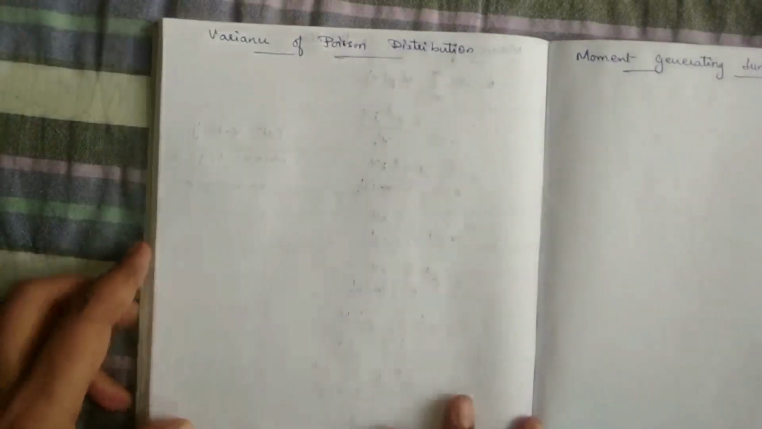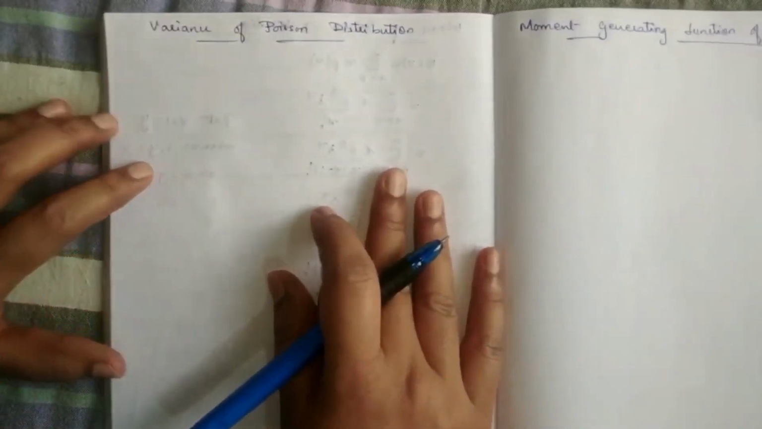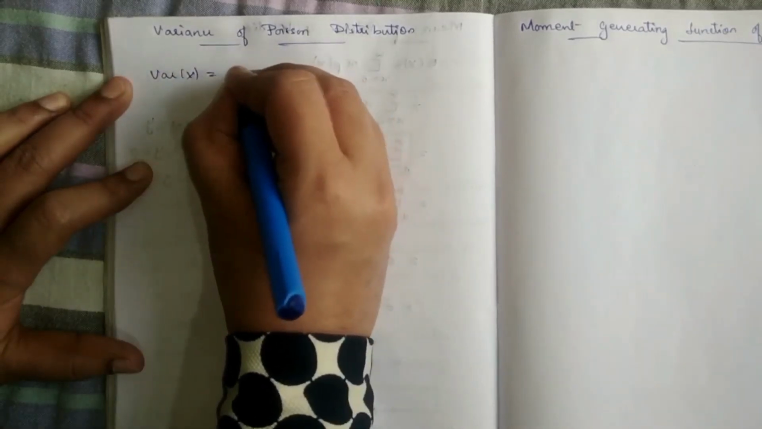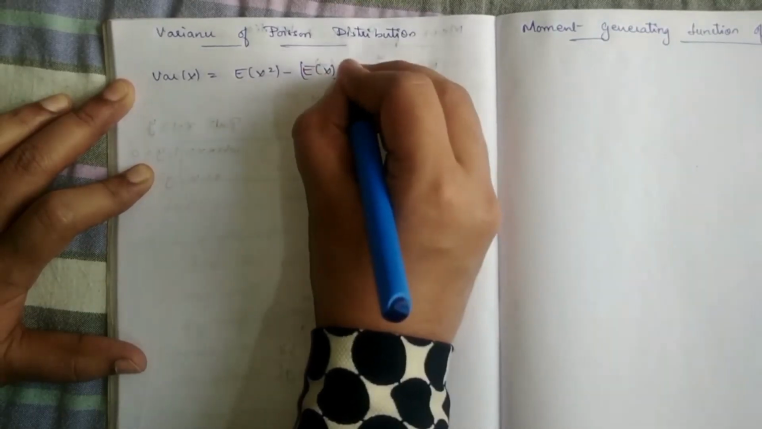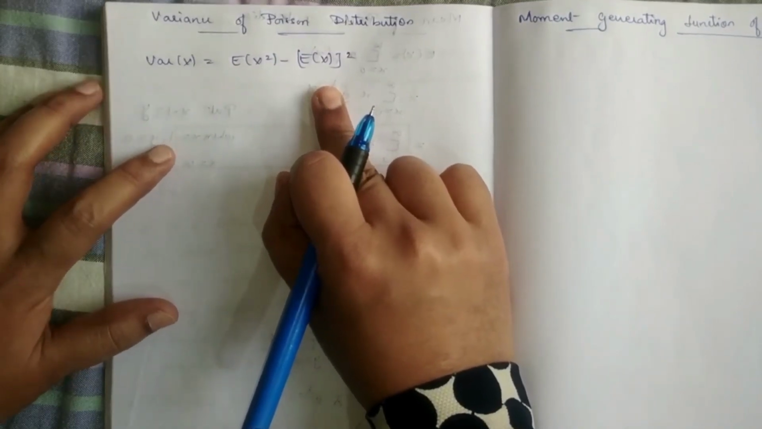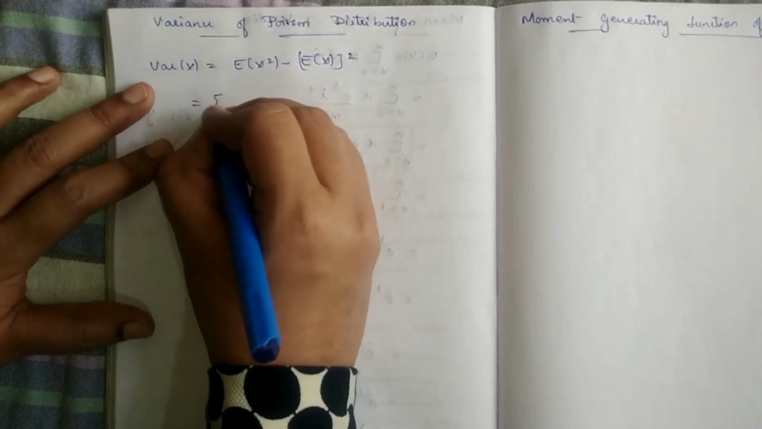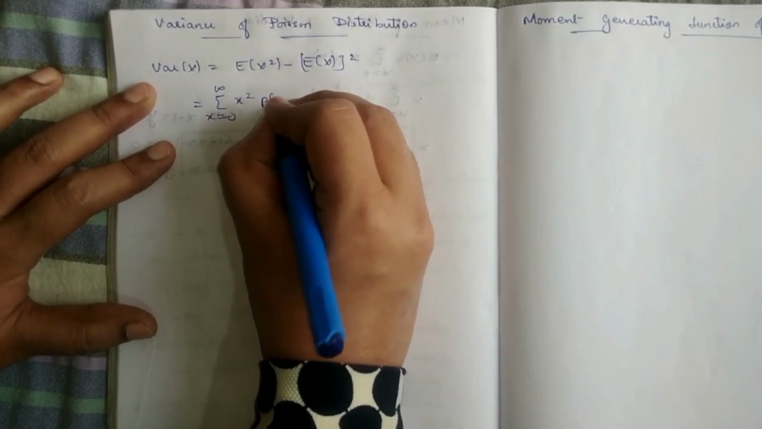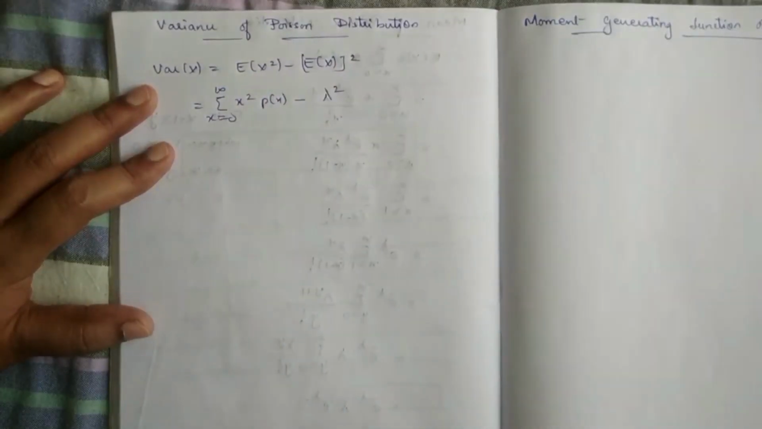Next, variance for Poisson distribution. We know that the variance for a discrete probability distribution is given by E of x square minus E of x whole square. E of x is nothing but the mean which we have calculated, and that value we have got as lambda. So E of x square can be written as what? Summation x from 0 to infinity x square P of x, minus E of x, which we know is lambda, so E of x whole square will be lambda square.